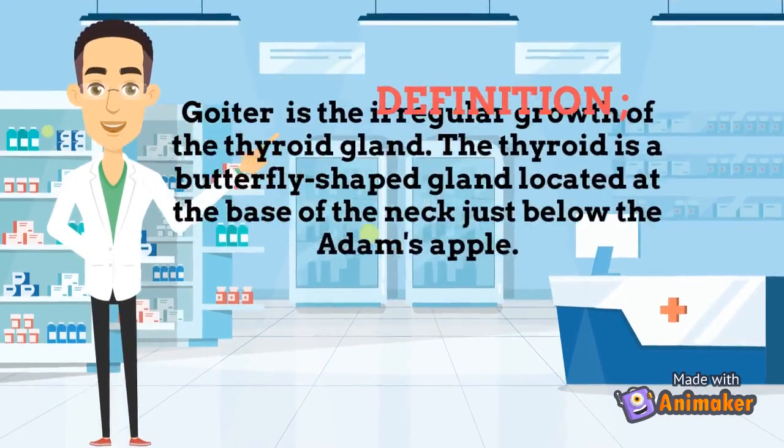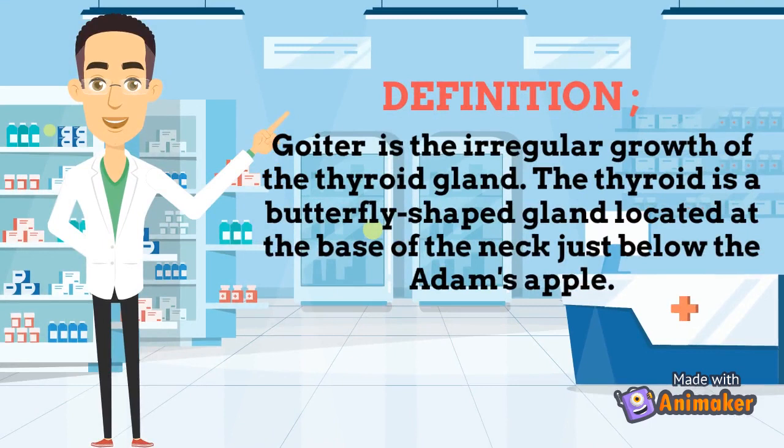What is goiter? Goiter is the irregular growth of the thyroid gland. The thyroid is a butterfly-shaped gland located at the base of the neck just below the Adam's apple.